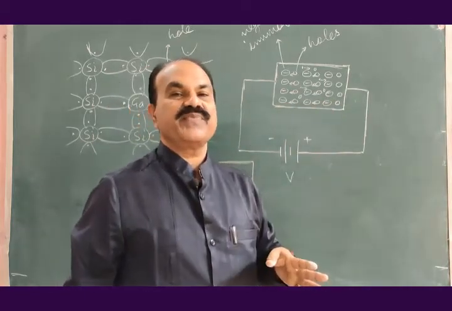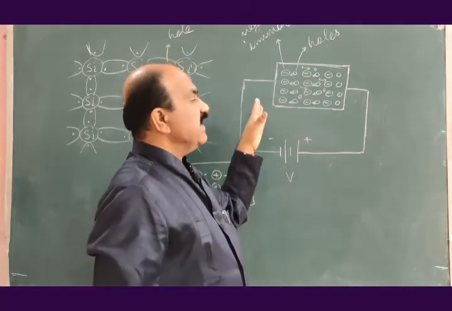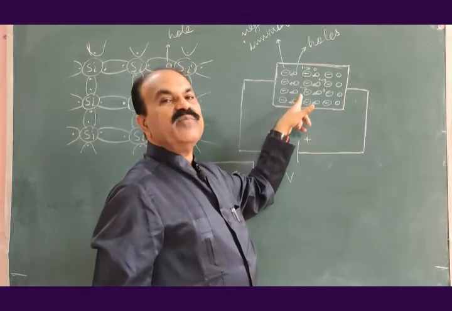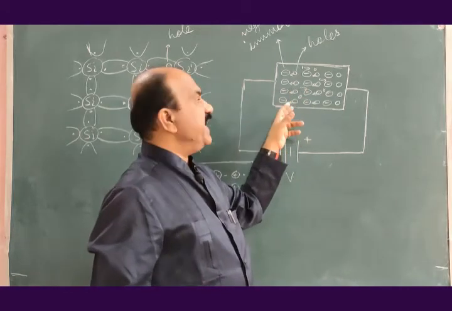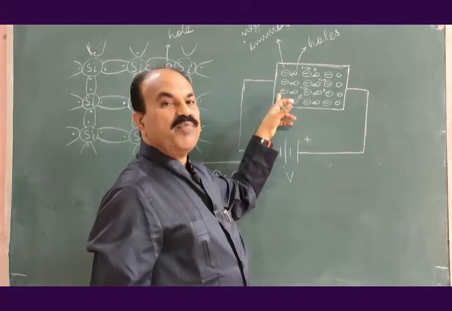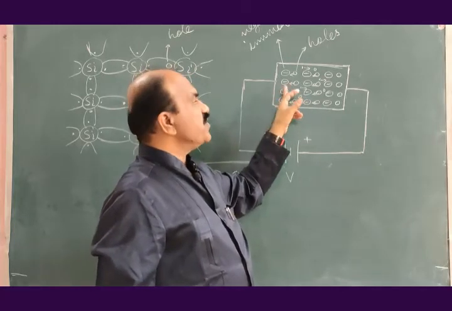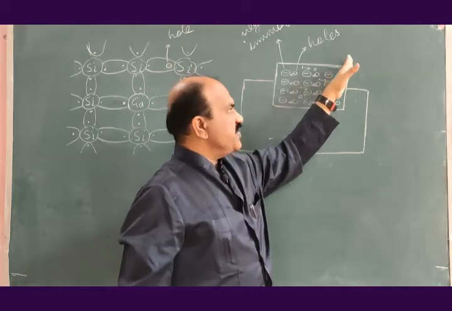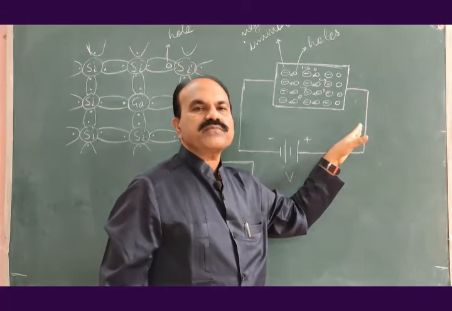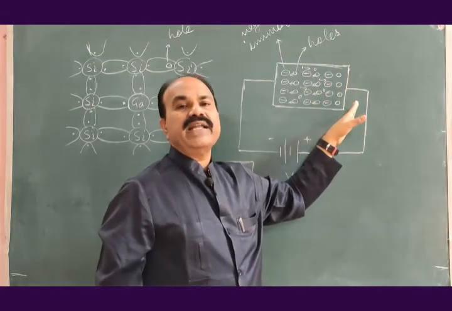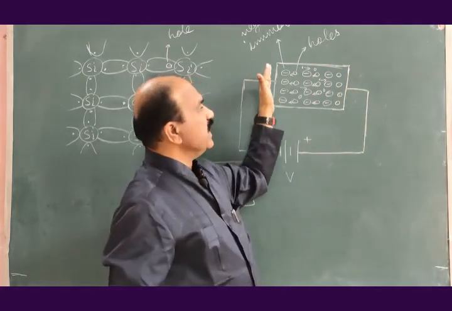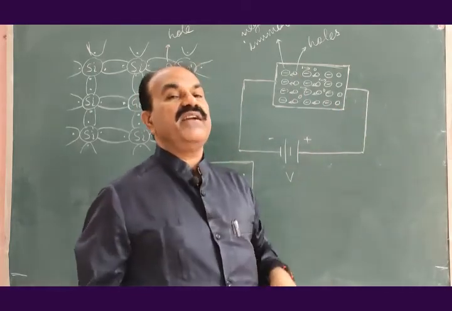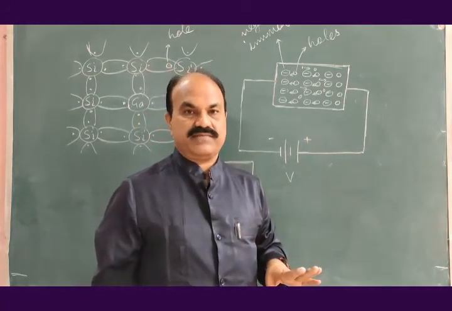In actual practice, principally what is happening, there is a breaking of covalent bonds because of affinity of electrons of these holes, and these electrons will break the covalent bond. They will jump to this hole, from this hole they will jump to this one, from this hole they will jump to this one. As this side of p-type of semiconductor is positive, all the electrons are moving towards this side, and in the external circuit the current is only due to electrons.